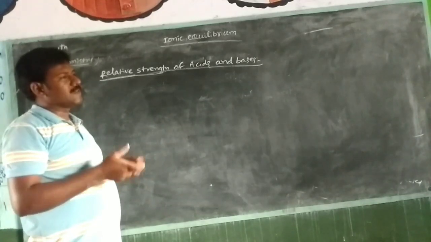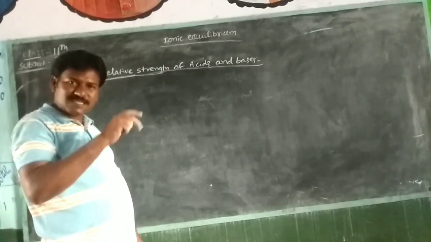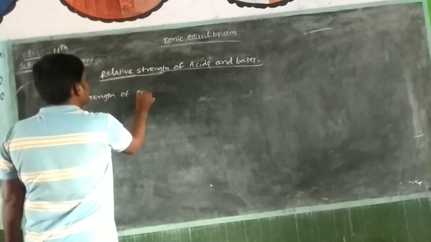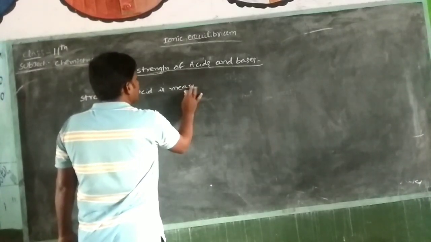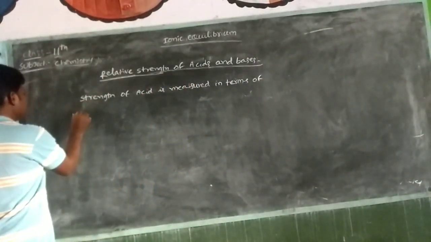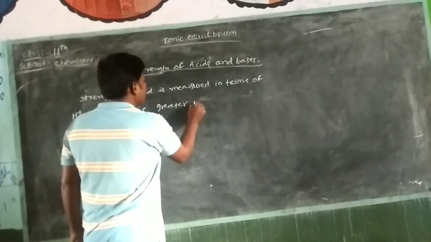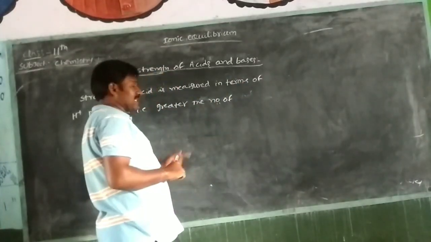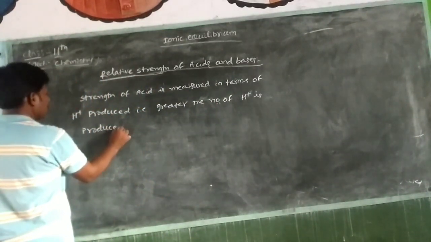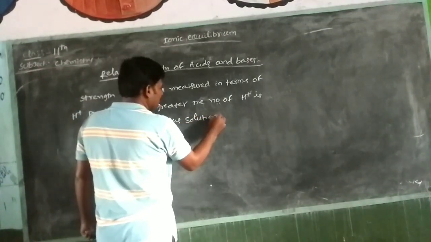The strength of an acid is measured in terms of the H plus produced. The greater the number of H plus produced in aqueous solution, the stronger the acid. Meaning, the strength of acid is measured in terms of H plus produced, that is greater than the number of H pluses produced in an aqueous solution, that is a stronger acid.